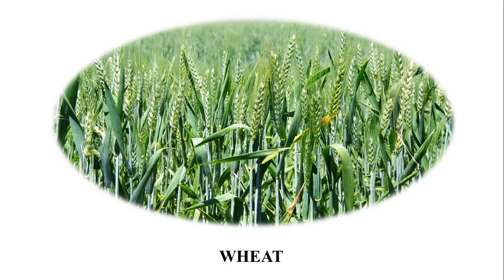Wheat. The second most important crop next to rice is wheat. It grows best in the temperate regions. It requires moderate temperature and average rainfall during the growing season and bright sunshine during harvesting. It grows best in areas of well-drained loamy or alluvial soil. Wheat is extensively grown in the United States of America, Canada, Russia, Argentina, Australia and India.